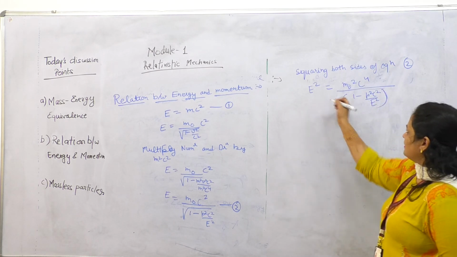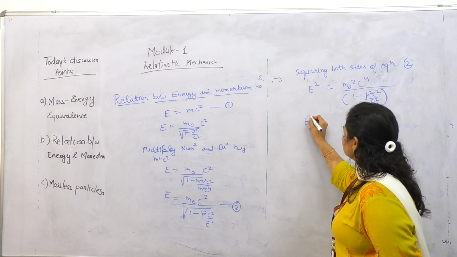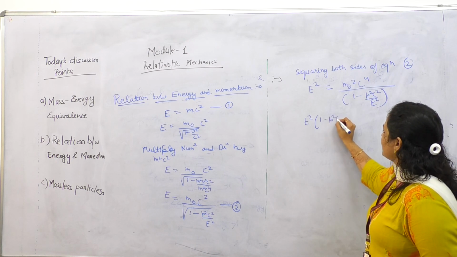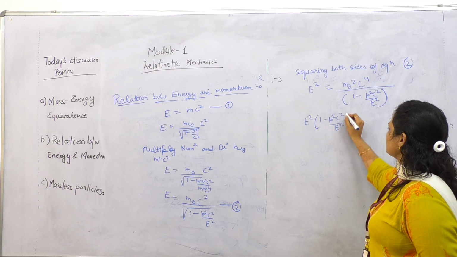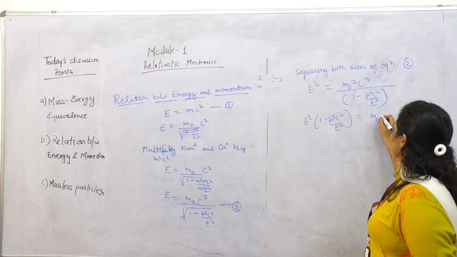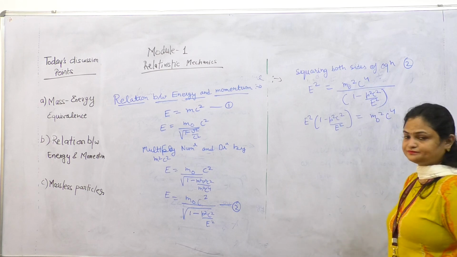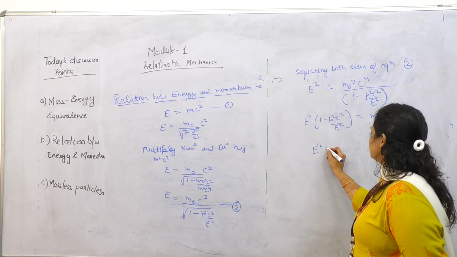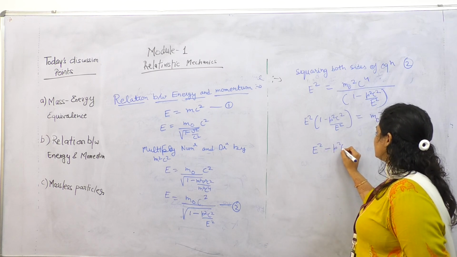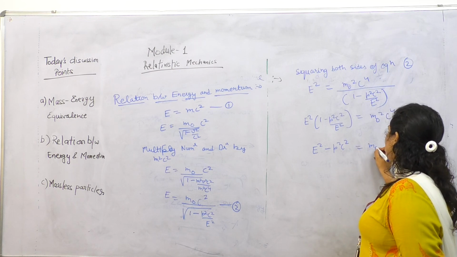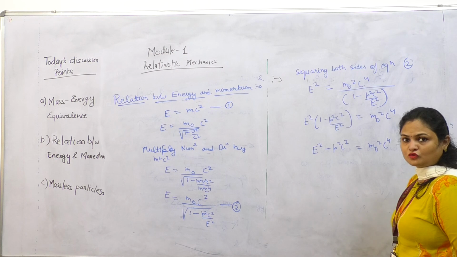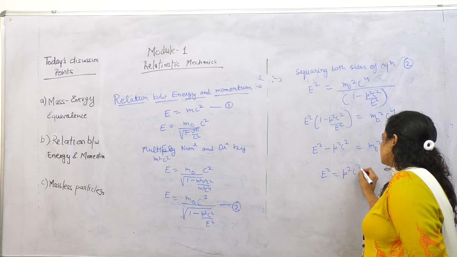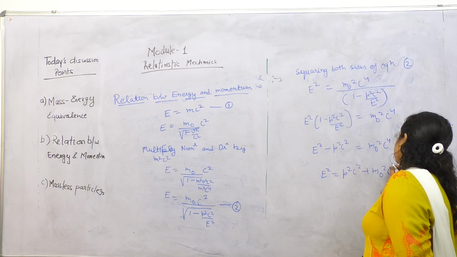Multiplying this, we can write E square times 1 minus p square c square over E square is equal to m naught square c to the power 4. So multiplying by E square, we get E square minus p square c square equal to m naught square c to the power 4, and we get E square is equal to p square c square plus m naught square c to the power 4.